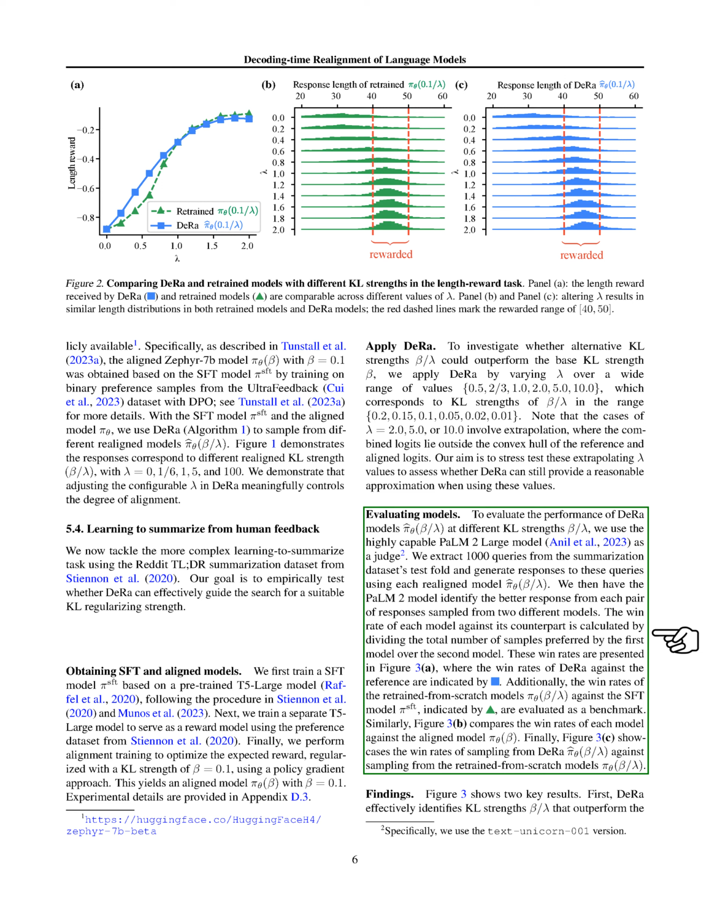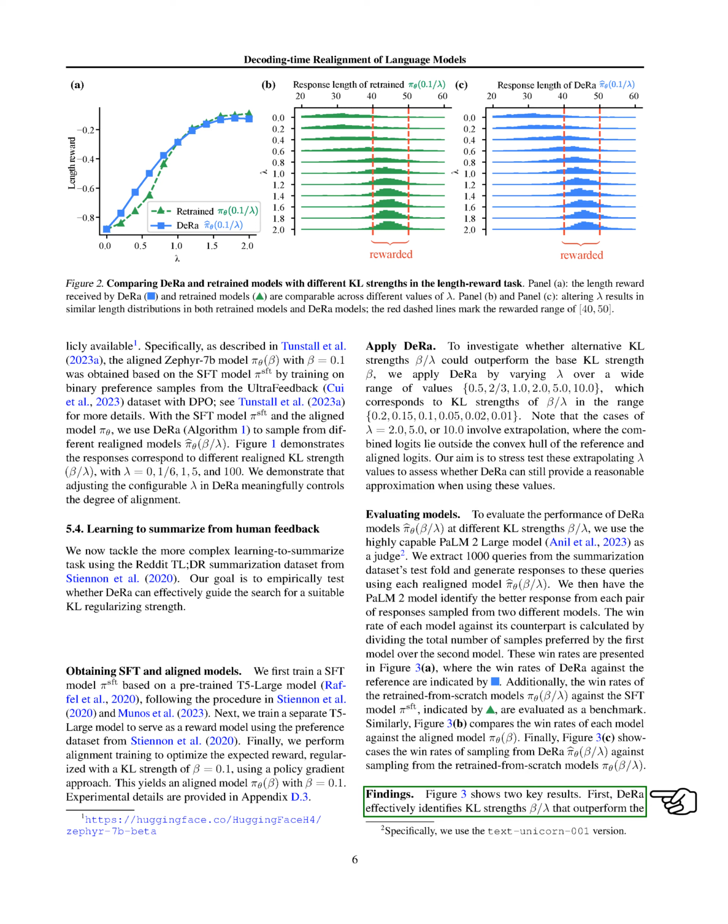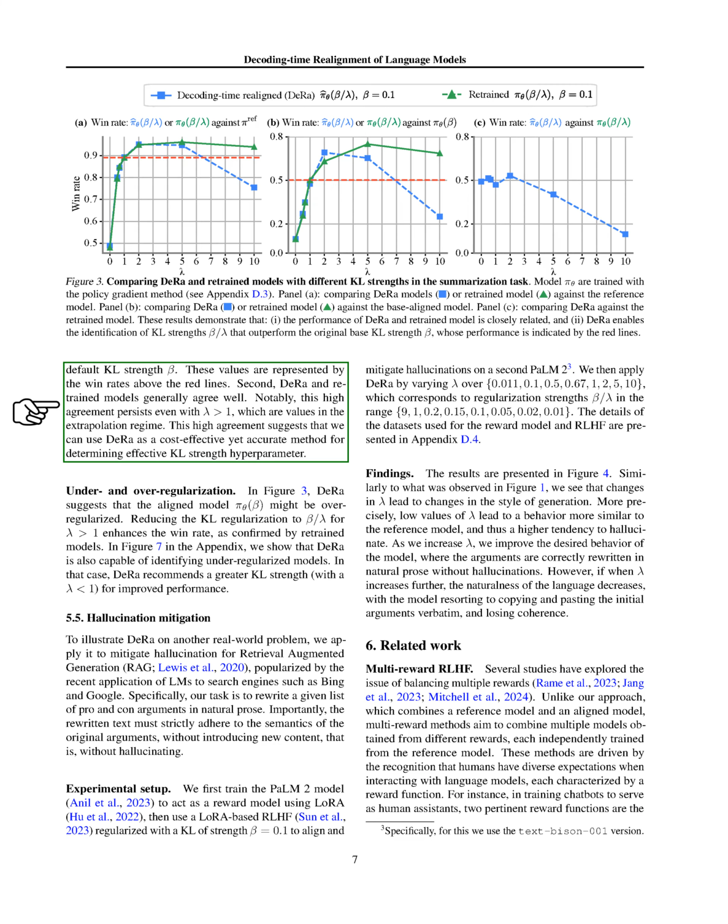Our findings showed two main things. First, DeRa was great at identifying settings that performed better than the original setting. Second, the results from DeRa were generally in line with those from models that had been trained from scratch, even when we were pushing the boundaries with higher values. This agreement suggests that DeRa is not only cost-effective but also a reliable way to figure out the best settings for controlling alignment strength.